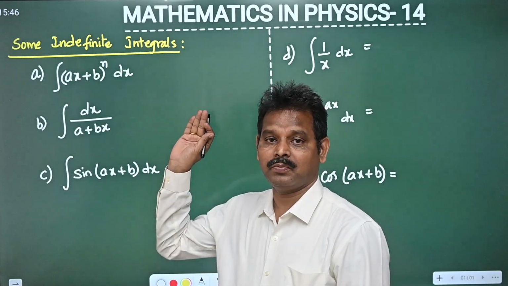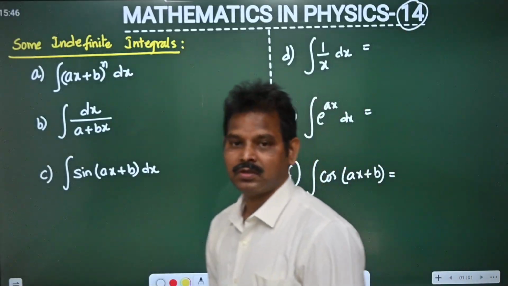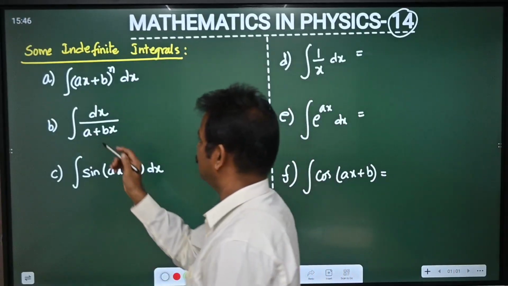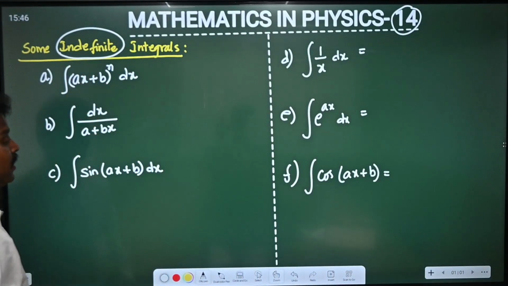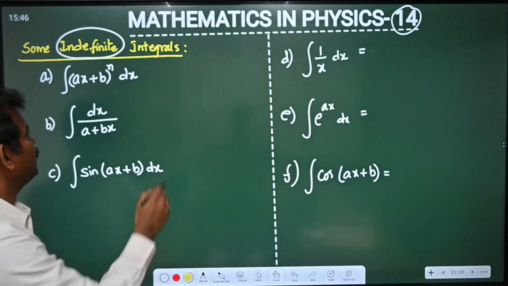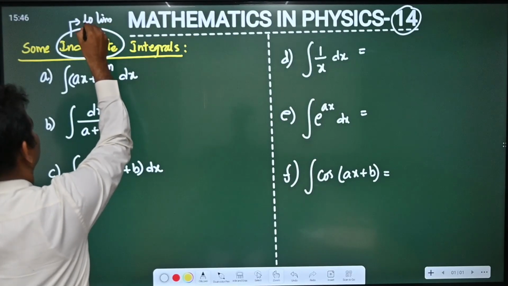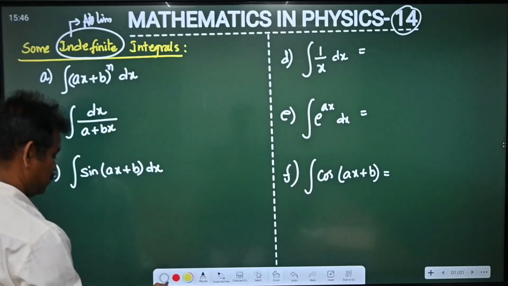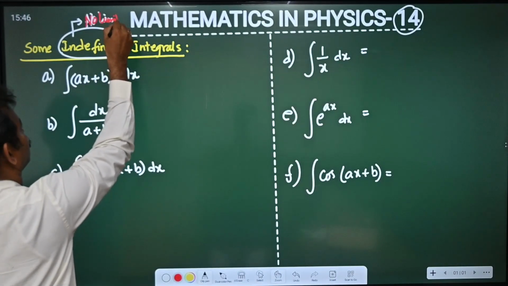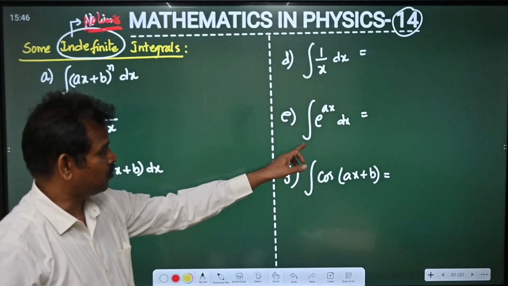This is our mathematics in physics last part, 14th part. Today we are going to discuss indefinite and definite integrals. First one, indefinite. Definite integral means it will have some limits. Indefinite means it won't have any limits. So indefinite, no limits. But definite means it will have limits, upper limit and lower limit.